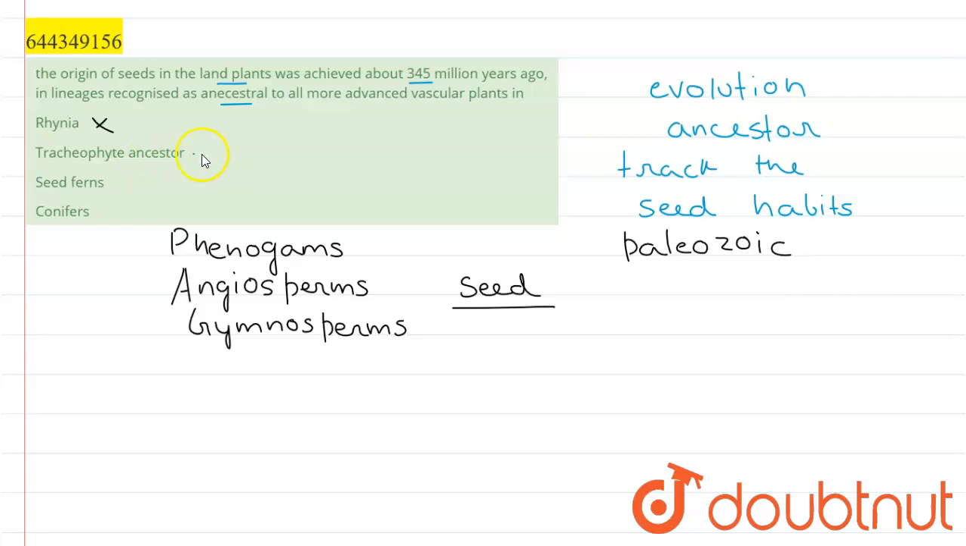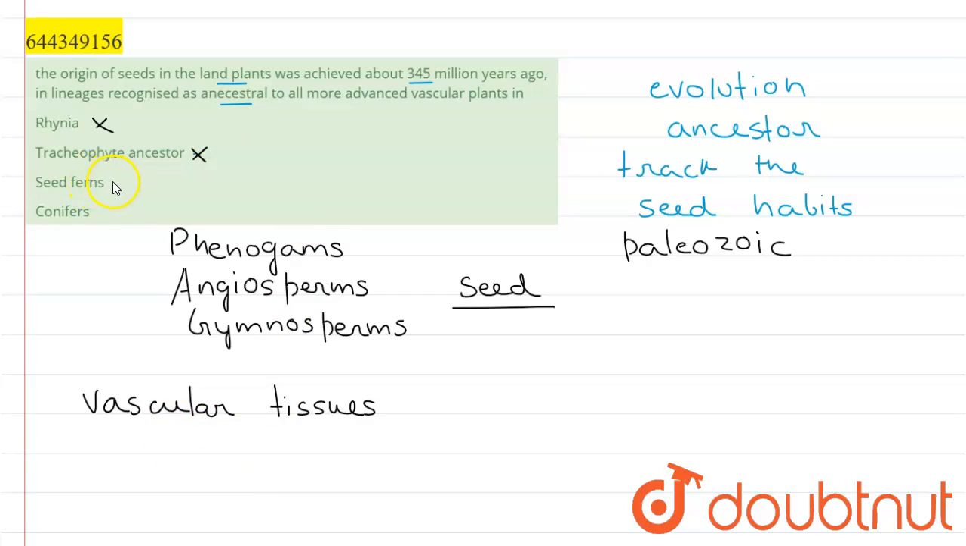In Tracheophyte ancestors, this is also an ancestral plant. Here, the xylem and phloem, that is the vascular tissues, are well differentiated. But here, if we want to track the precursor of the seed, we can't differentiate. The seed is not well differentiated. So this is again a wrong option.